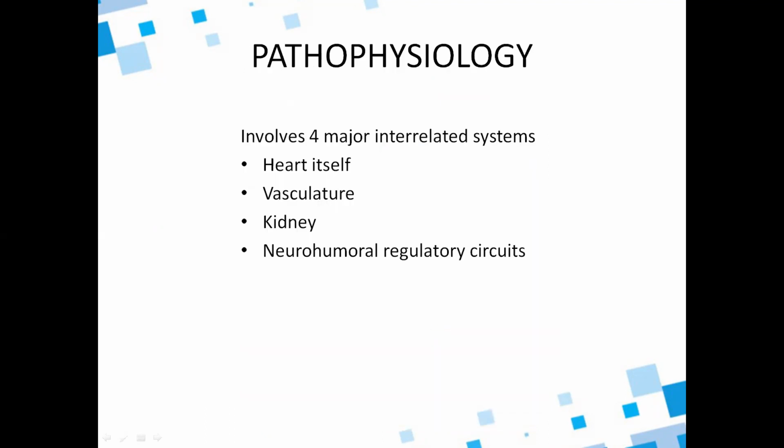So pathophysiology: what is happening in heart failure? What are the changes happening in the heart? What are the other organs or systems being affected because of the heart failure? It involves four major interrelated systems: the heart itself and the vasculature, meaning all the blood vessels, the kidney, and neurohumoral regulatory circuits.